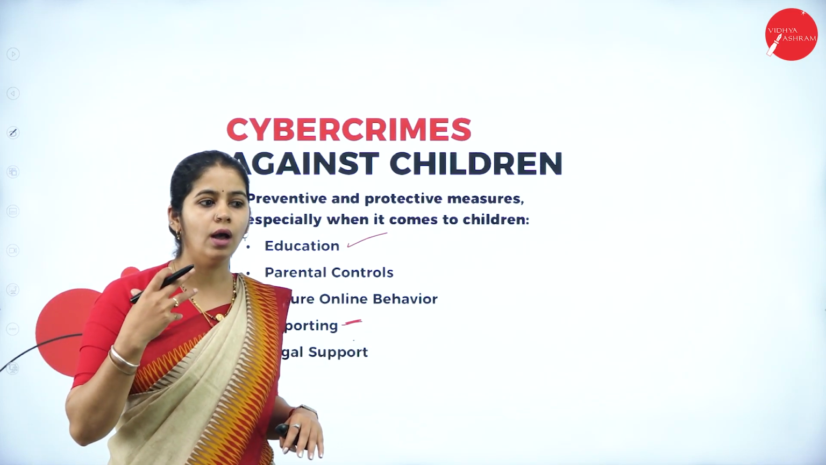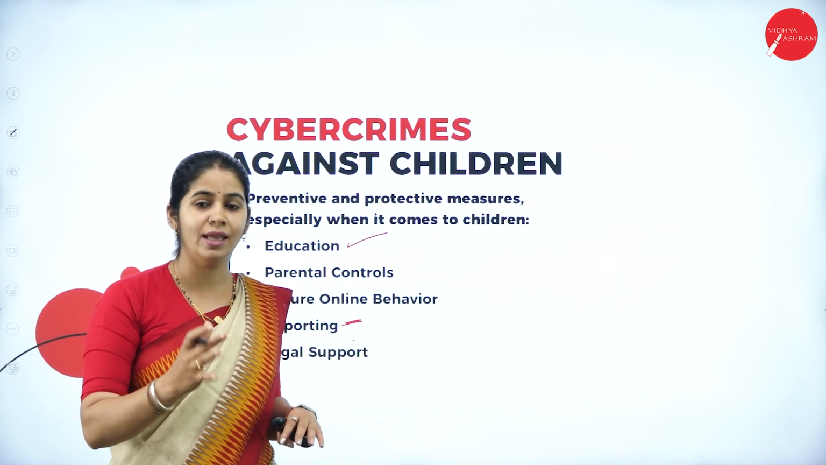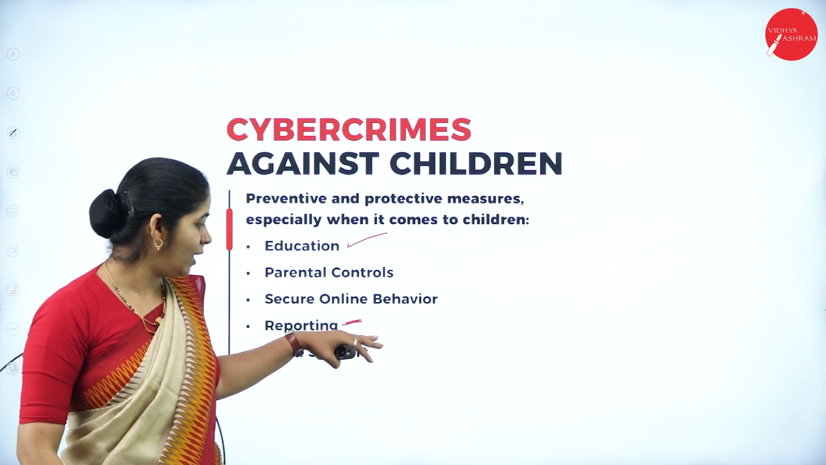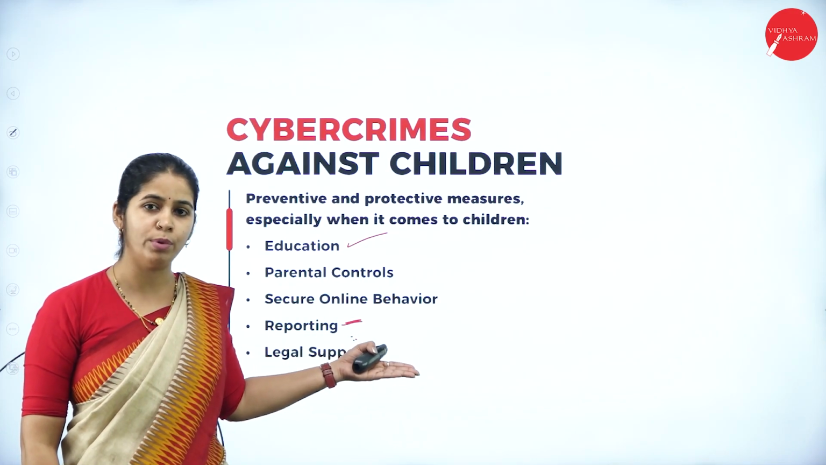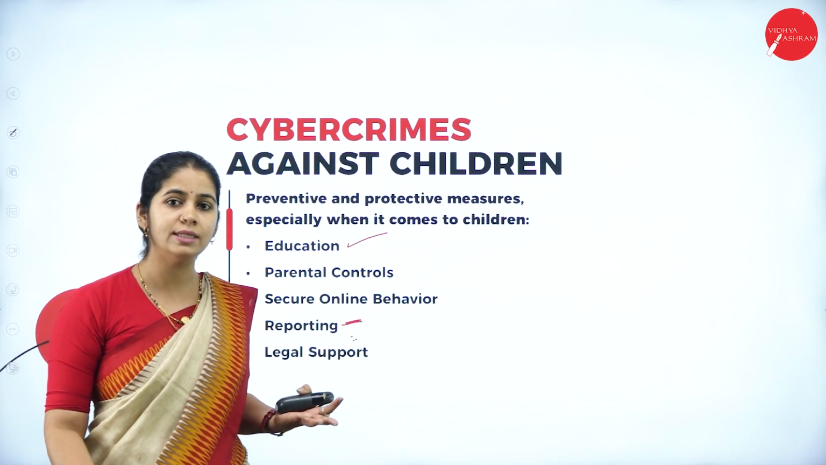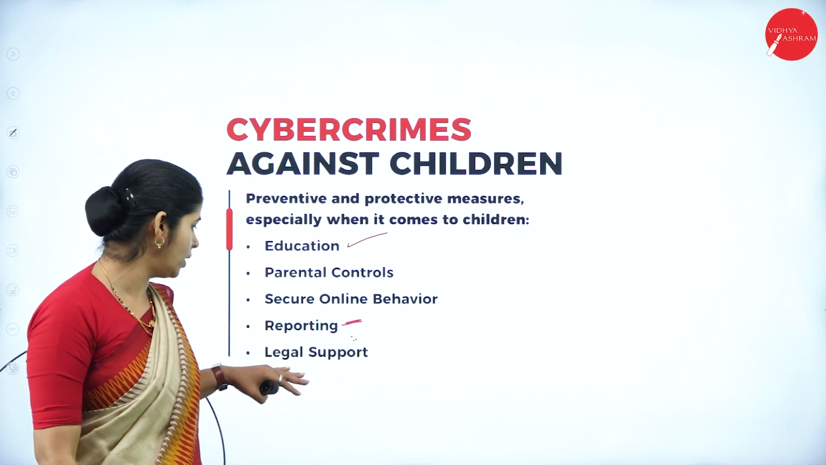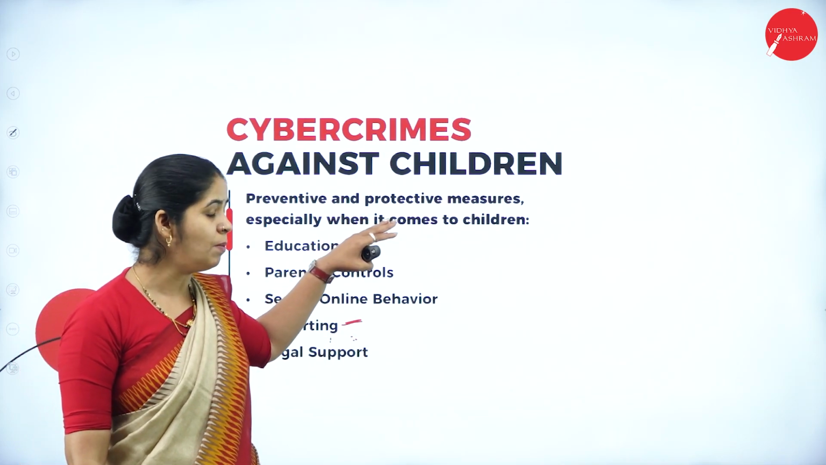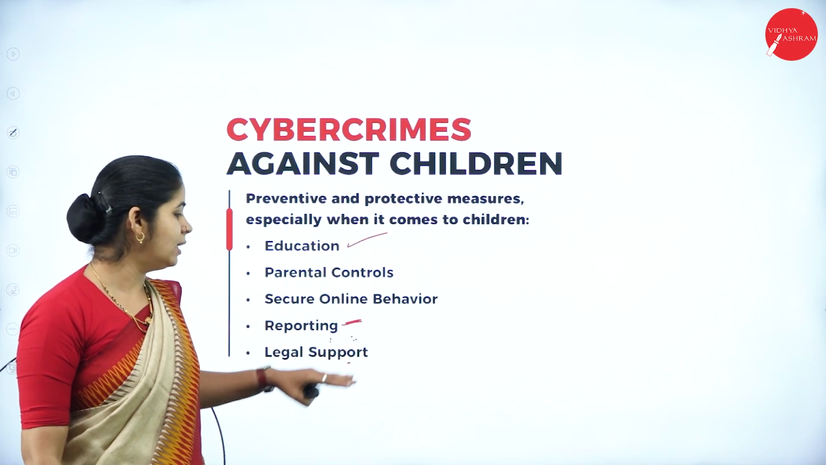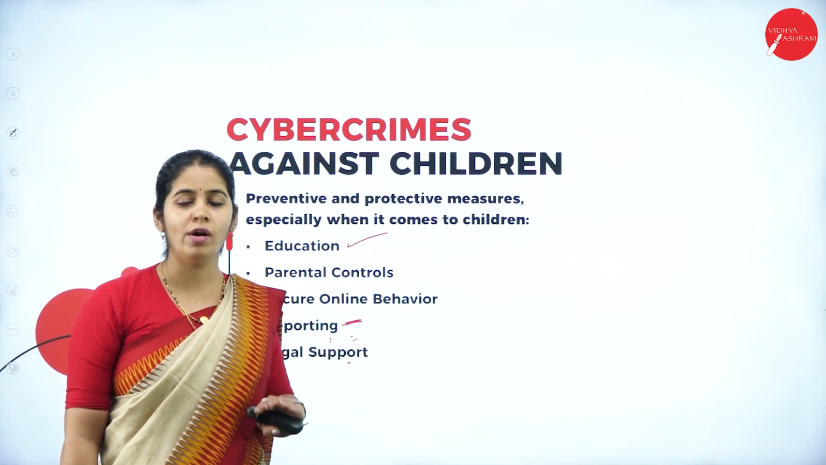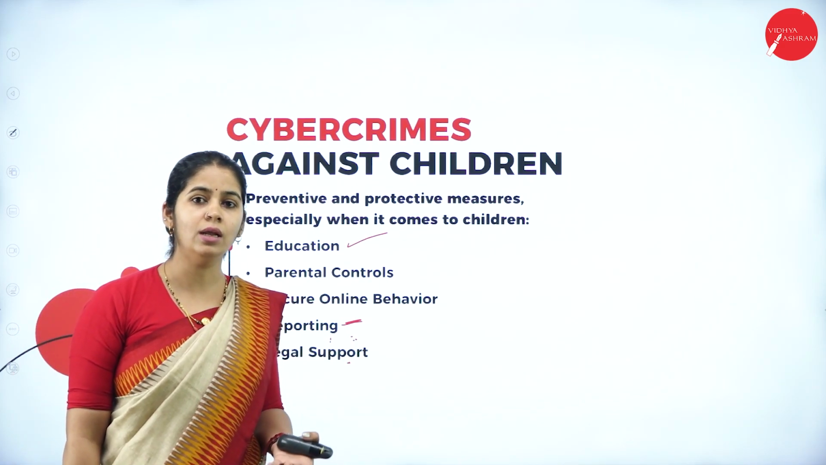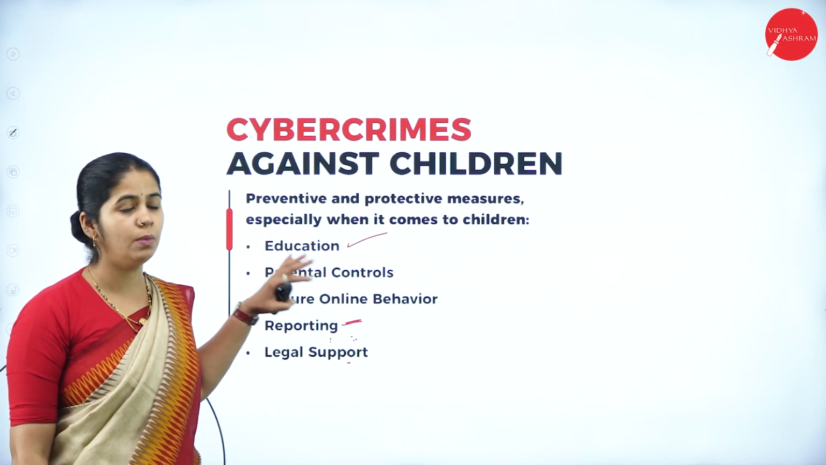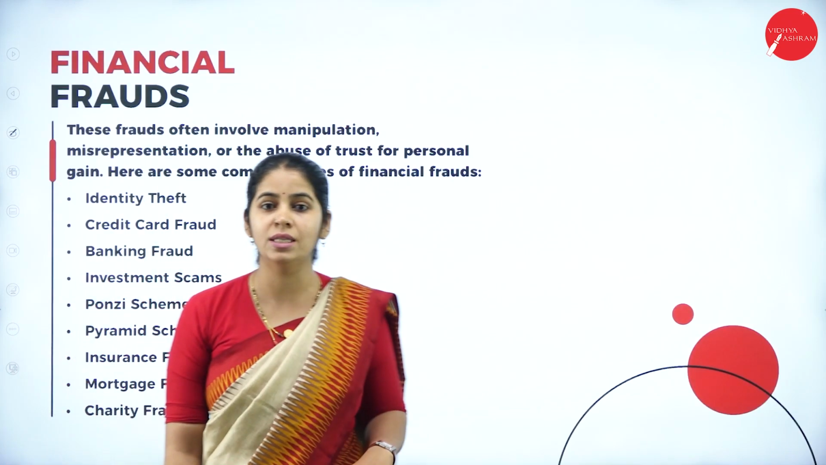You have to convince the child that they are secure with the parents and they can share each and everything with the parents. Then only they'll report any such thing that happens to them. If not, they'll simply suffer and keep quiet. If any cybercrime happens against the children, you should get legal support. You should not hesitate to go for legal support. These are some of the preventive or protection measures when it comes to cybercrime against children.